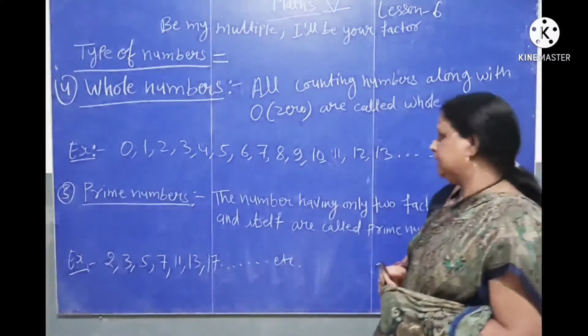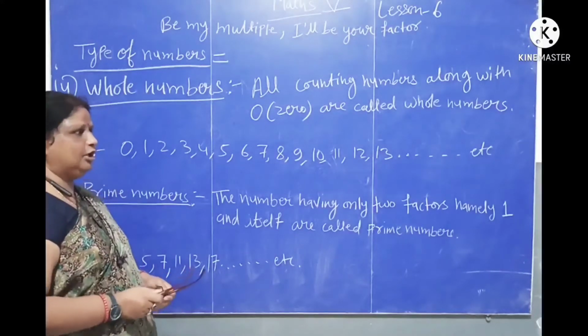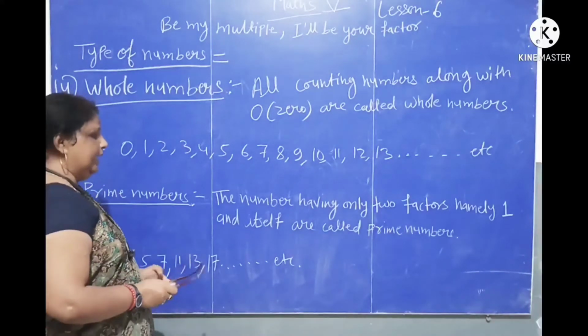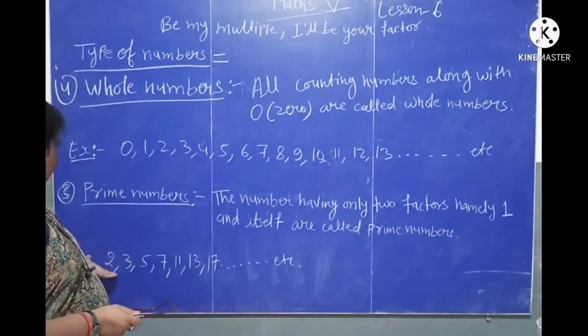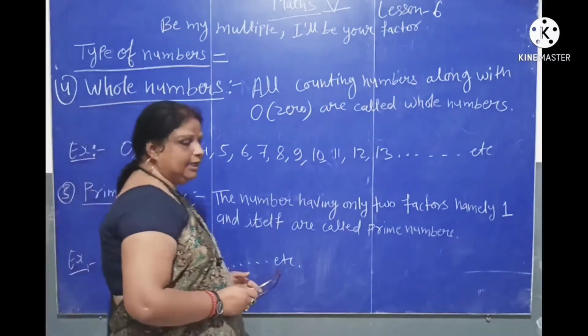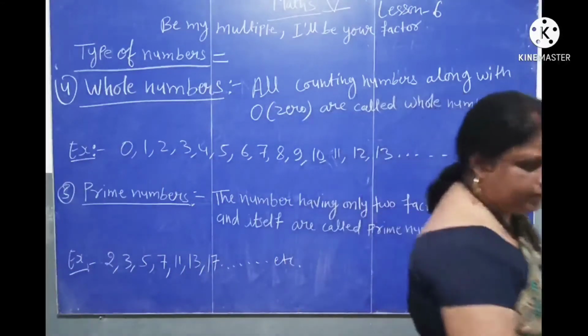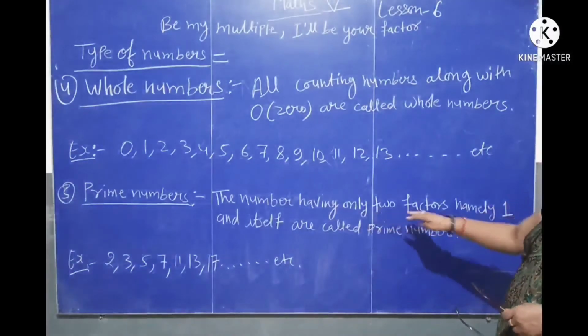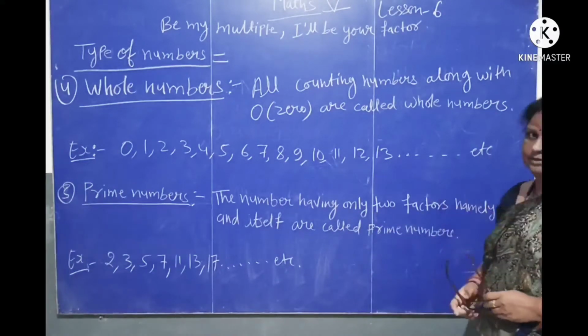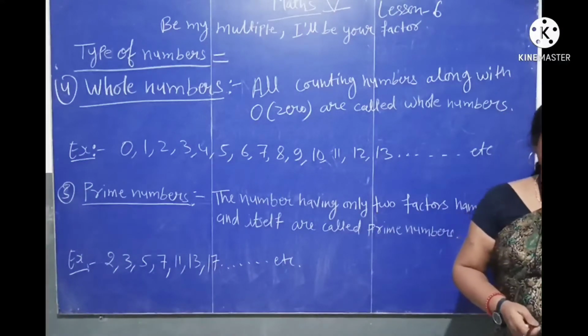Next, prime numbers. The numbers having only 2 factors, namely 1 and itself, are called prime numbers. Example: 2, 3, 5, 7, 11, 13, 17. Means which numbers have only 2 factors? What do you mean by factors?